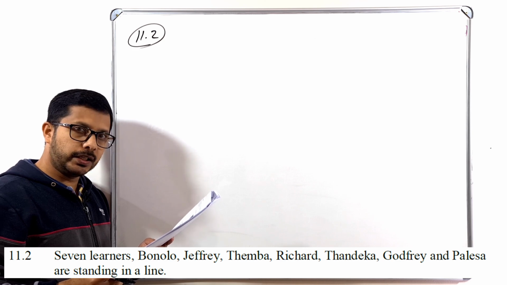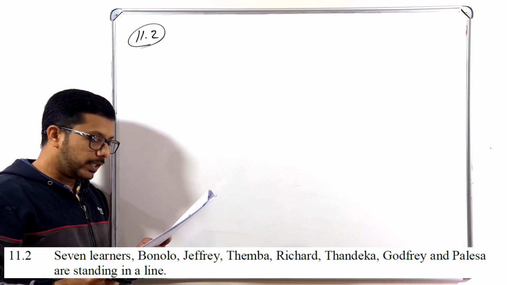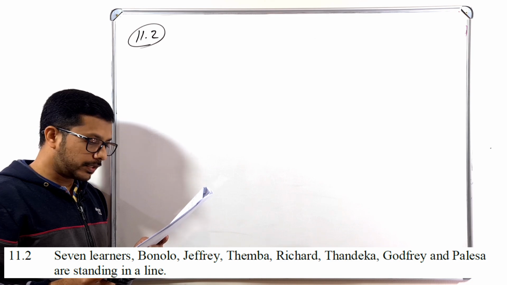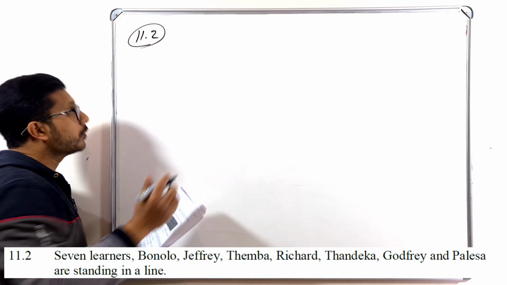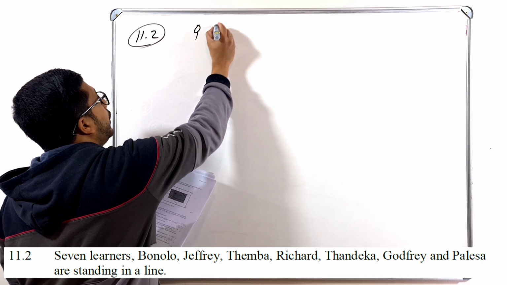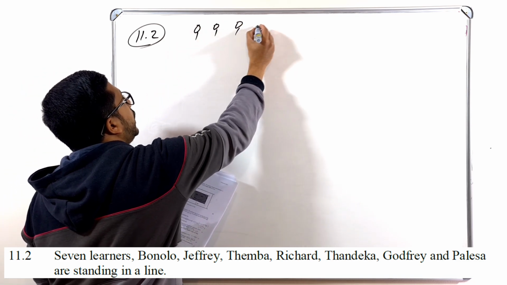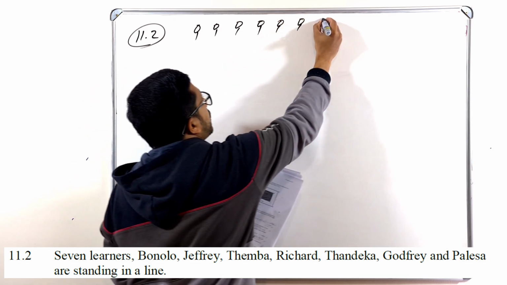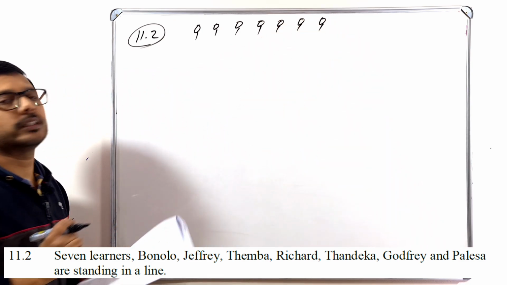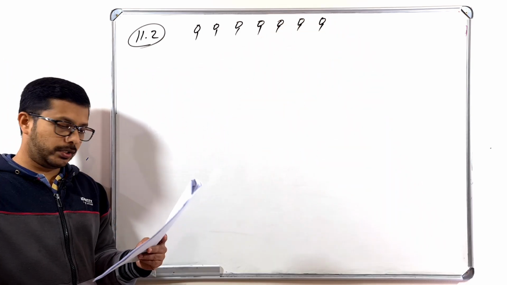How many learners are there? 7. They are standing in a line. So there are 7 learners. 1 2 3 4 5 6 7. There are 7 learners standing in a line.